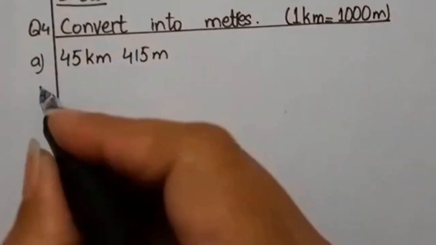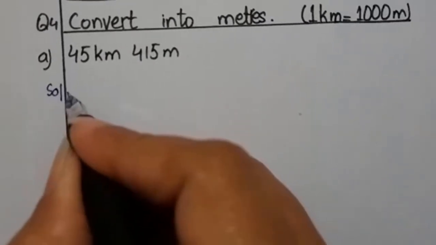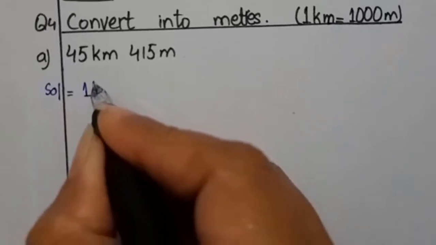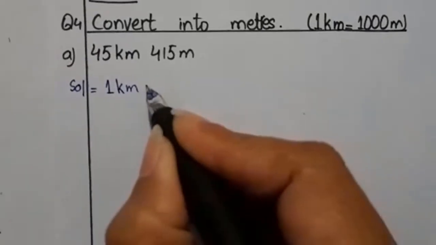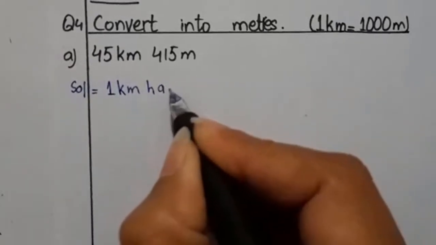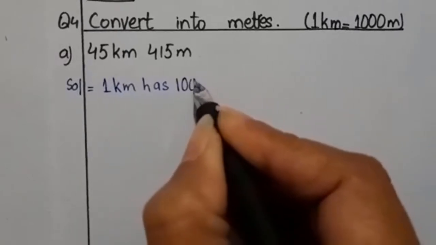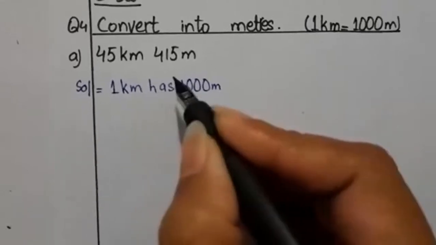Okay. So let's start, boys. What I have to do to convert the 45 kilometers into meters, I will write 1 kilometer has 1000 meters, so that I remember it.